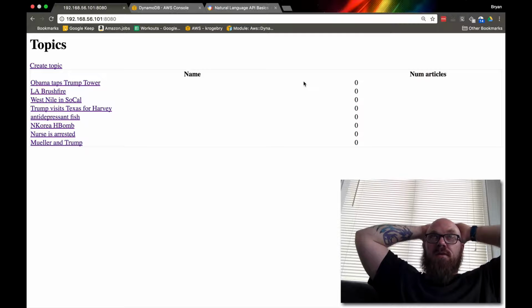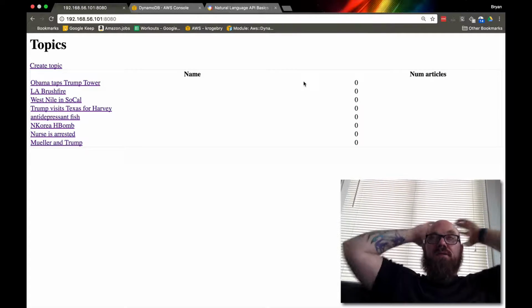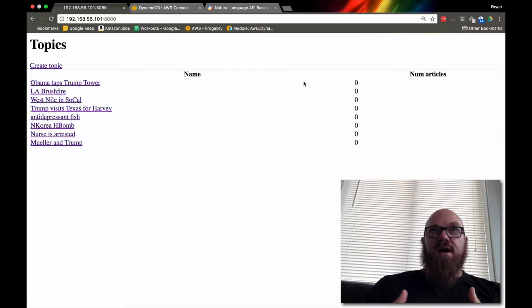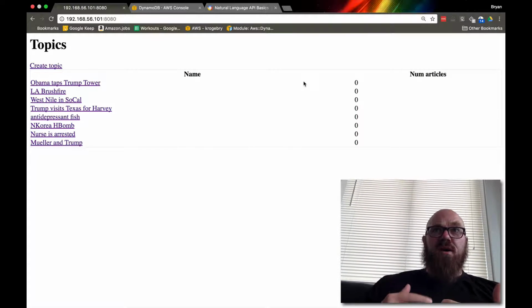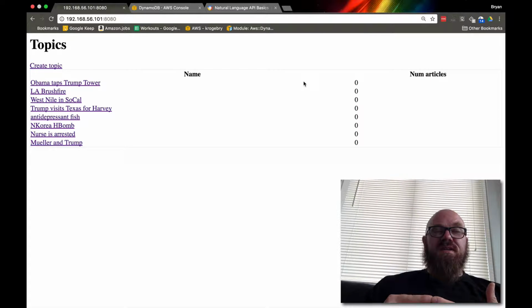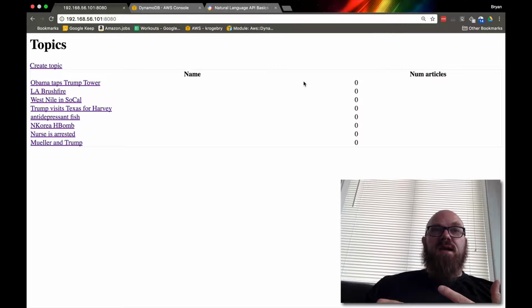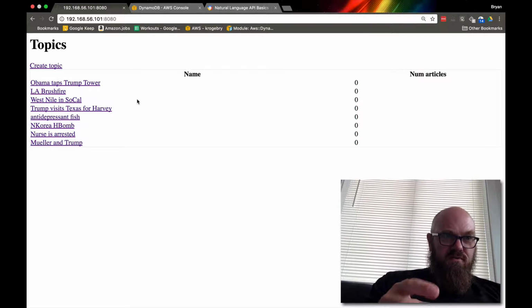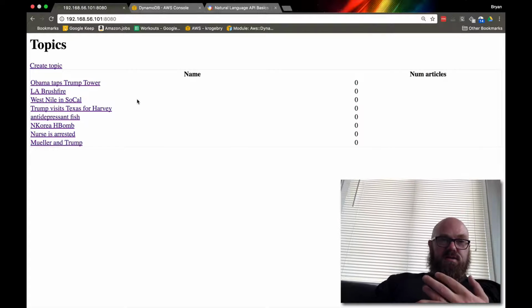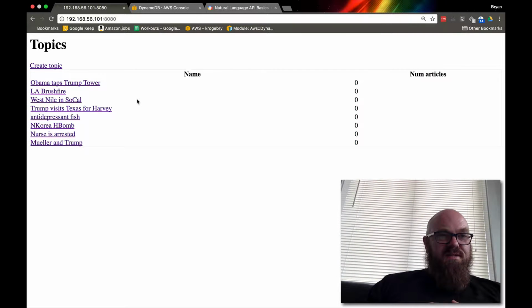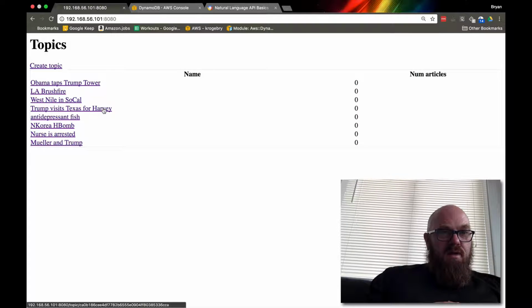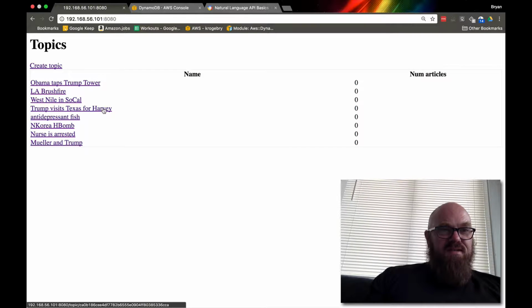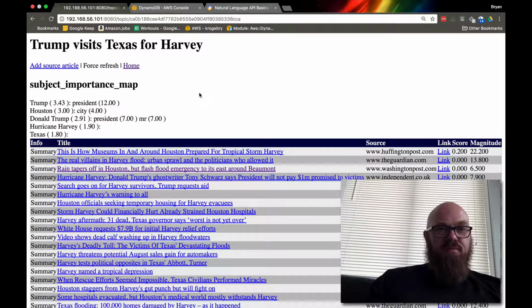We then run the text of each article through Google's natural language processing API. There's a bunch of stuff about the syntax structure of each sentence, entity analysis, and then sentiment score. We can get into more detail on that. So here we have eight topics that I've been scraping over the last week or so. If we take Trump visits Texas for the hurricane, Harvey.